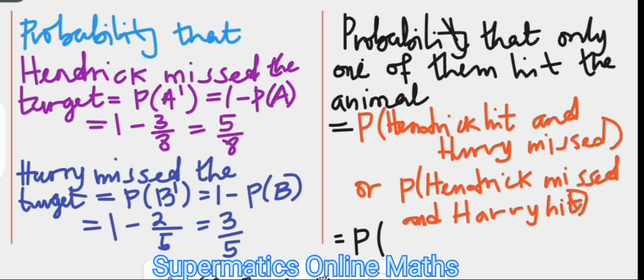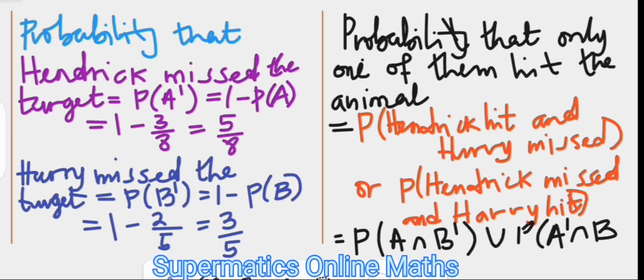Probability of A, for Hendrik hitting the target, intersection B prime, for Ari missing the target, union probability of A prime, Hendrik missing the target, intersection B, which is Ari hitting the target.